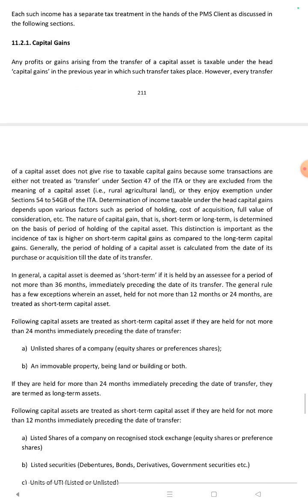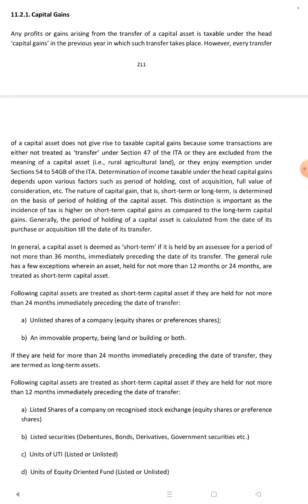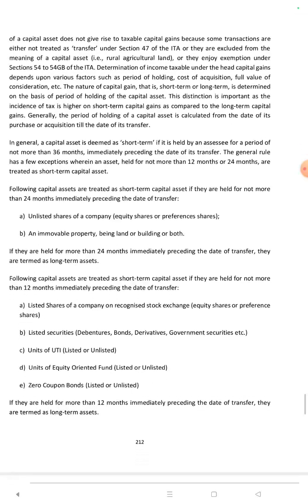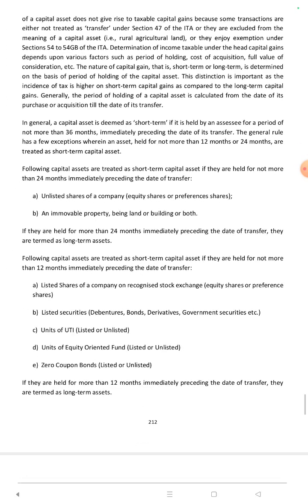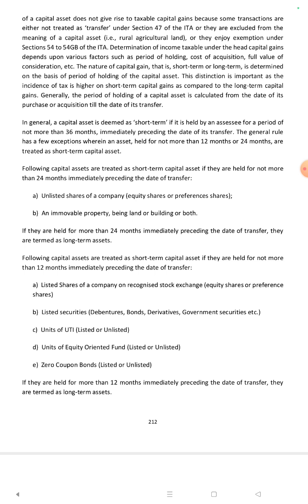Capital gain. Any profit or gains arising from the transfer of a capital asset is taxable under the head of capital gains in the previous year in which such transfer takes place. However, every transfer of a capital asset does not give rise to taxable capital gains, because some transactions are either not treated as transfer under section 47 of the Income Tax Act, or they are excluded from the meaning of capital assets, or they enjoy exemption under sections 54 to 54GB of the Income Tax Act.